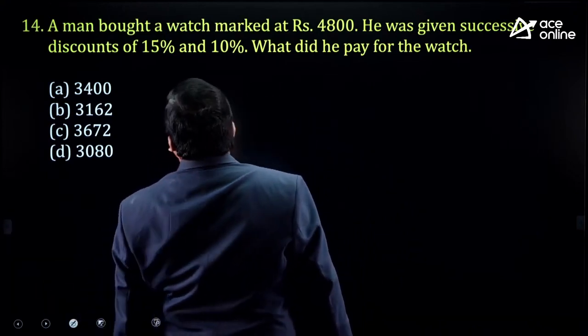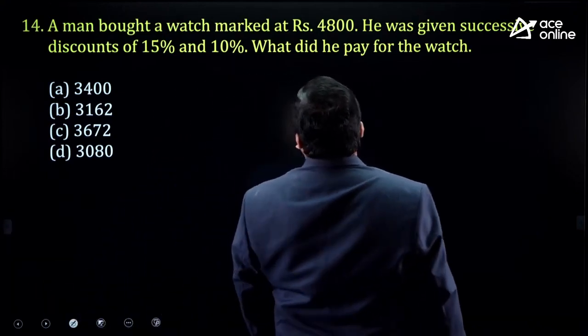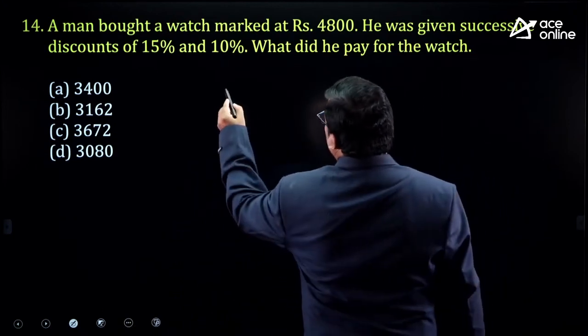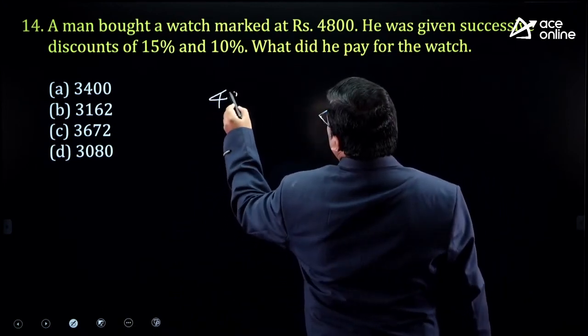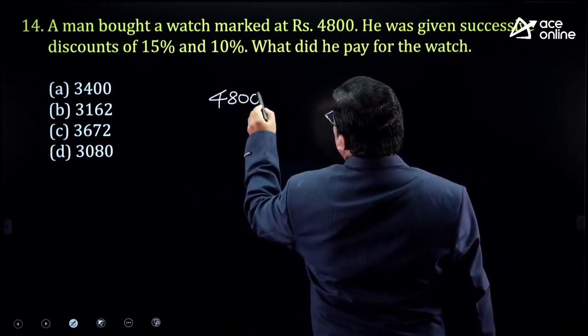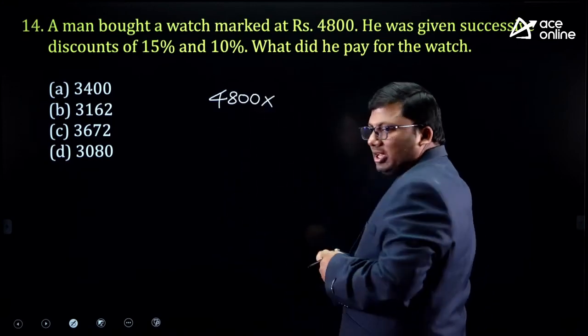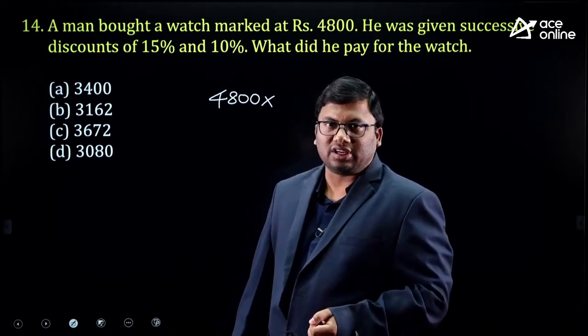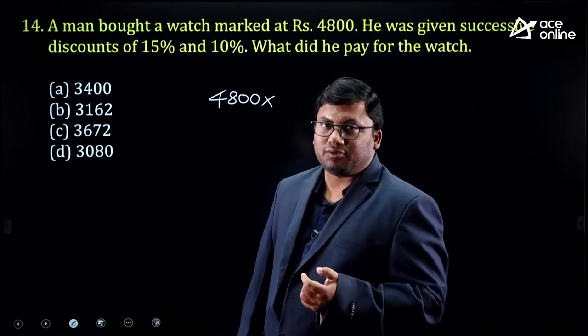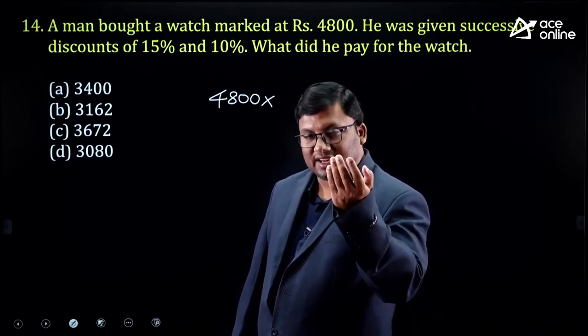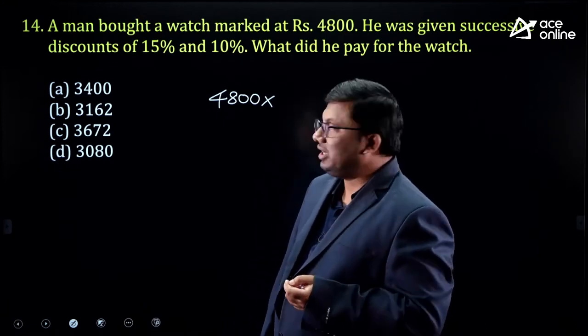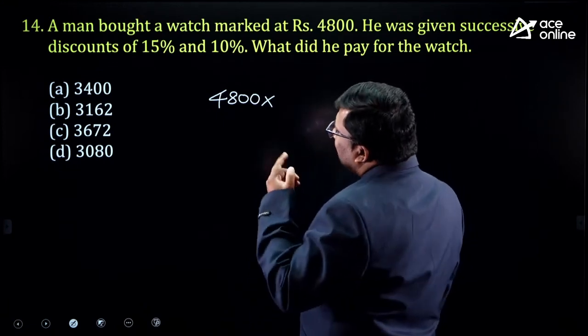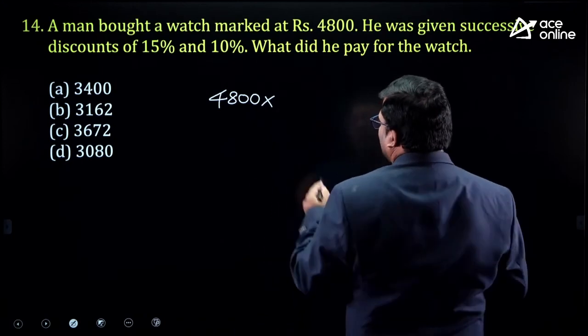A man bought a watch marked at rupees 4,800. He went to a Rolex showroom and saw a watch, the price shown as 4,800. He asked the shopkeeper, is there any discount of 50?